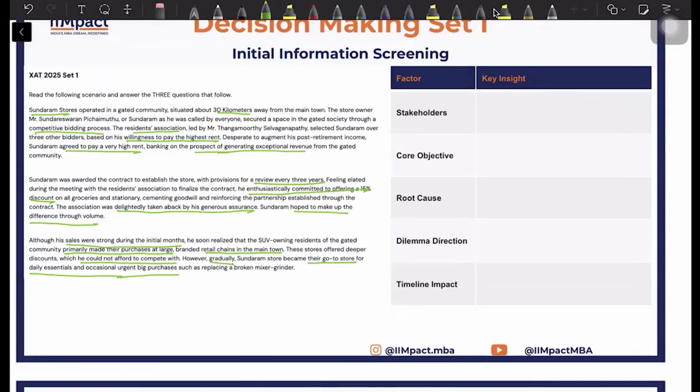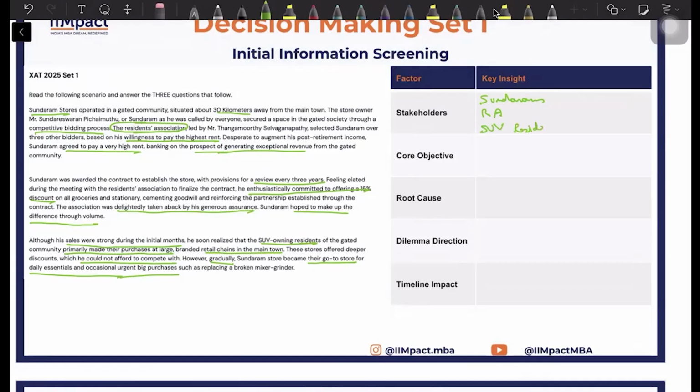So your stakeholders are Sundaram, Sundaram Stores. This passage is about him. Apart from this, you also had the Residents Association, this entity. Apart from this, what else do you have as a stakeholder? These two are very on the nose, but apart from this, you also have the residents of the gated community. So in that sense, this will also become one of the stakeholders, SUV owning residents.